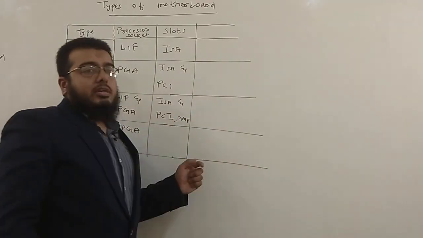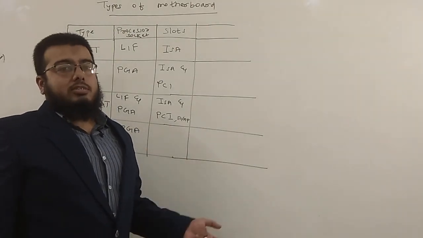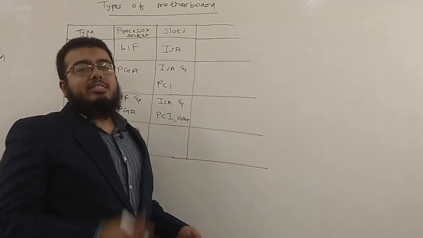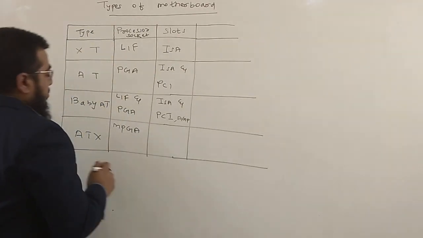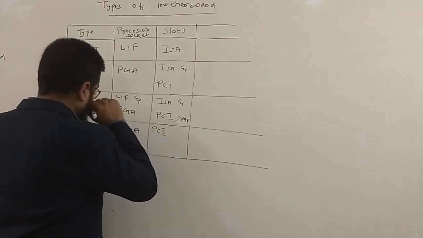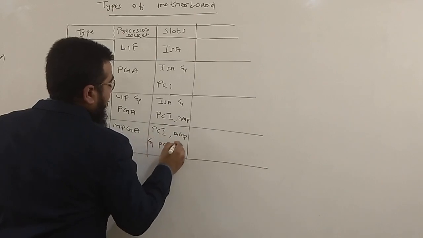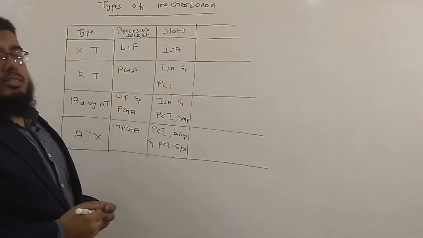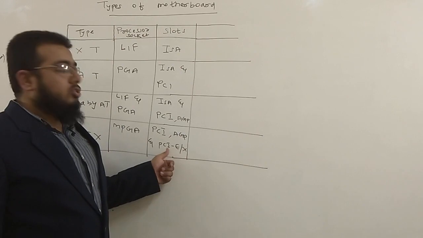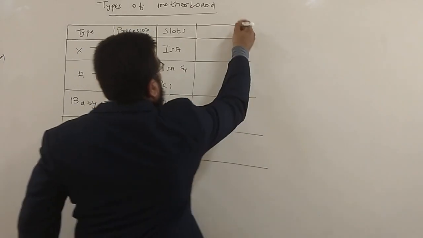AGP port is basically for graphics, the accelerated graphics port, which has to accelerate the graphics. Whenever there is a gaming freak or an animation specialist, they will require the AGP slot to insert the graphics card and use it. Here you have PCI, then you have AGP, and even you have the PCI E or X, that is PCI extended, where E stands for extended, and this is also a slot meant for graphics.